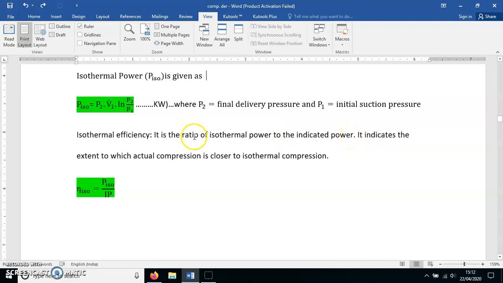So, isothermal efficiency indicates how close the process of compression is to isothermal compression. So, eta iso is equal to P iso upon IP. The higher the isothermal efficiency, the nearer the compression is to the isothermal process. The lower the isothermal efficiency, the further away the polytropic compression is.